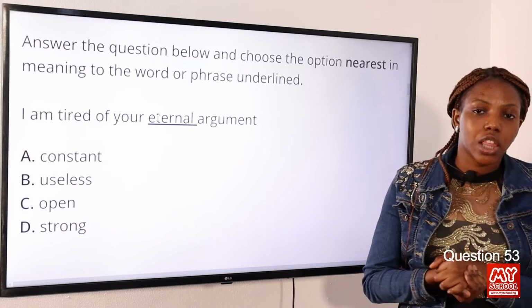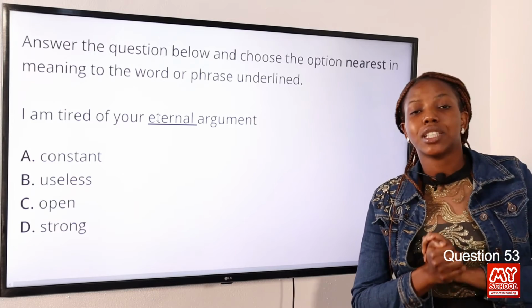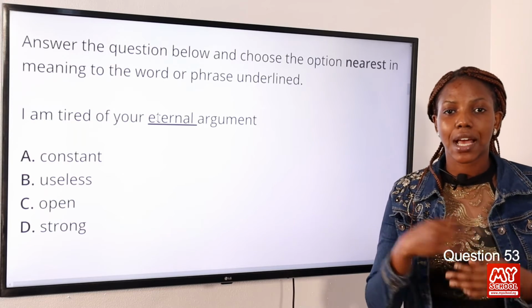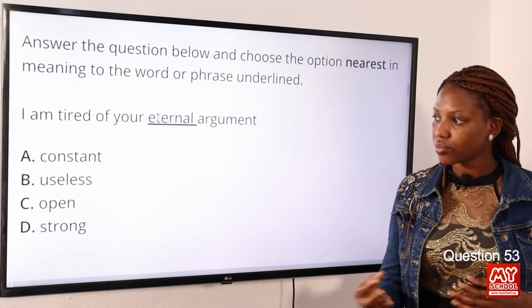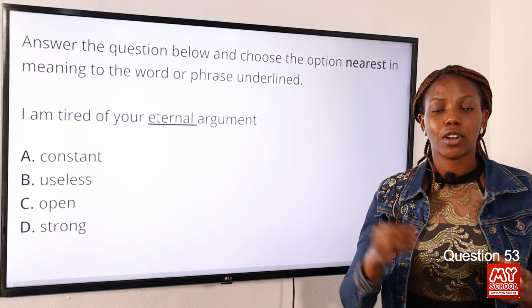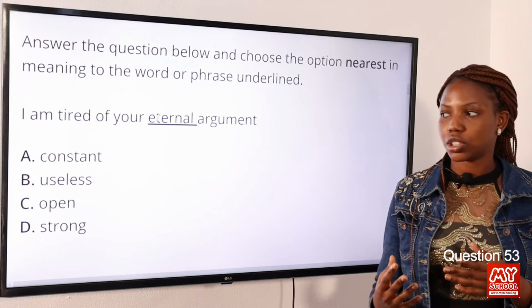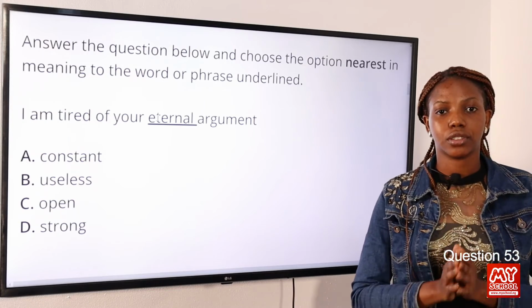The instruction states that we should find the word nearest in meaning to the word underlined, and the word underlined is eternal, which means everlasting or existing forever. So option A is the answer because constant means occurring continuously. So something is happening continuously. So option A is the answer to this question.